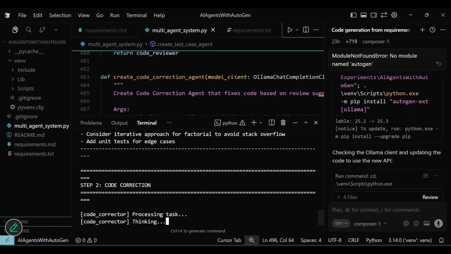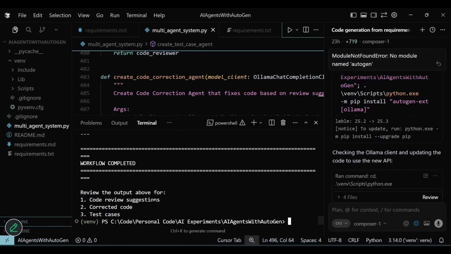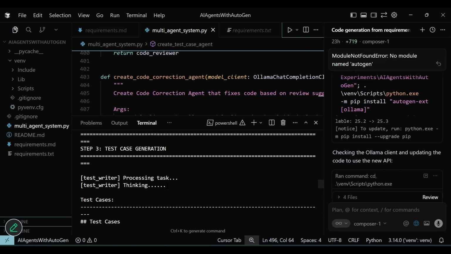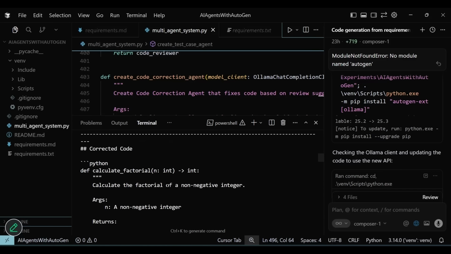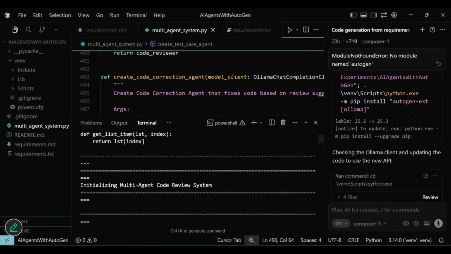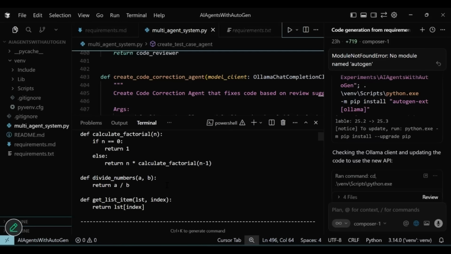So we see the workflow steps running through and the model is thinking. All the steps are done. We should have all the agents running, handing over inputs to each other, and finally, we should have the corrected and optimized code and test cases for it.